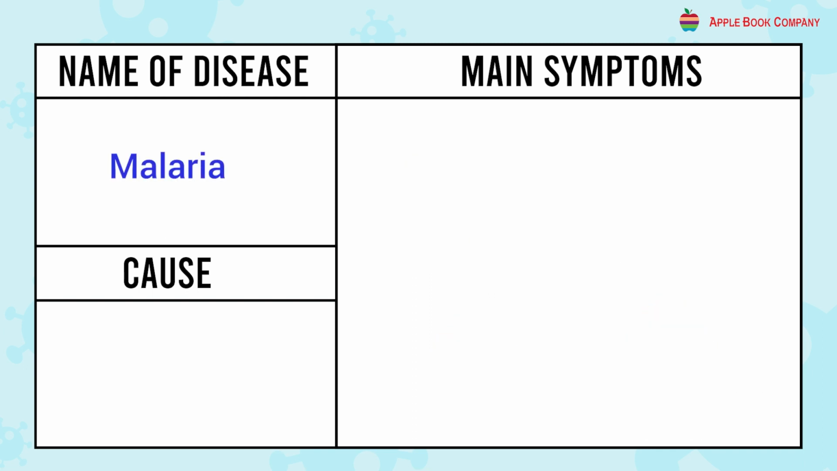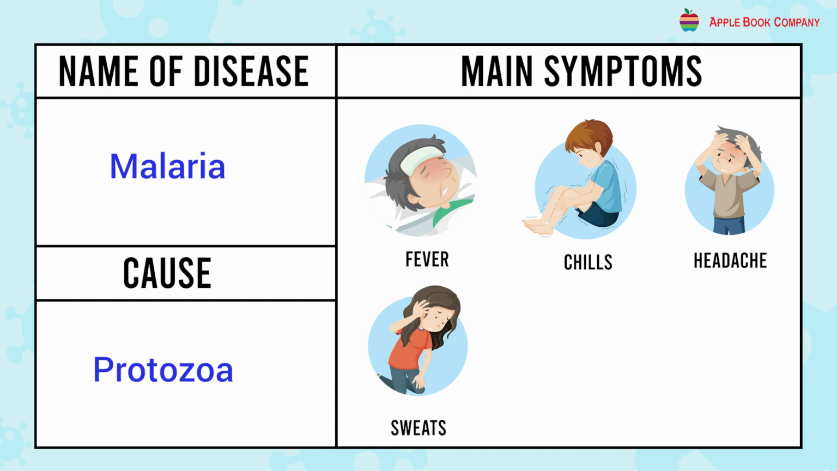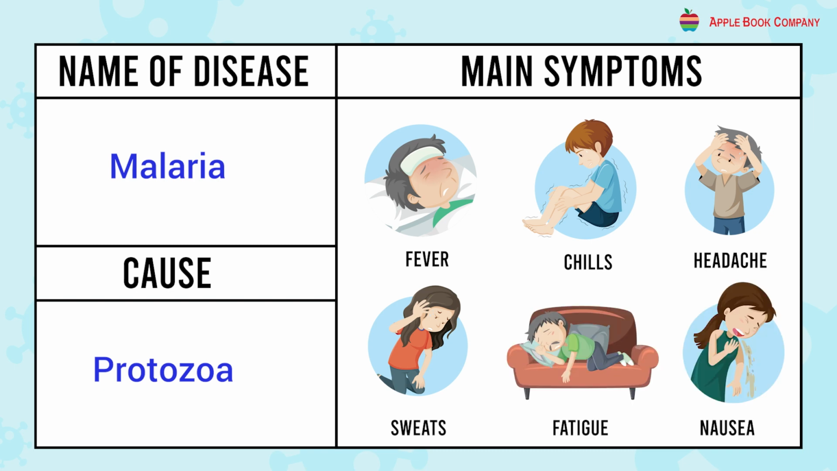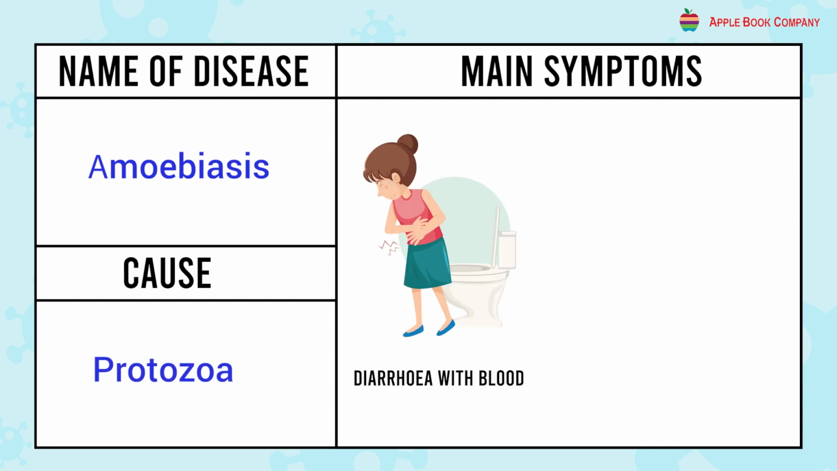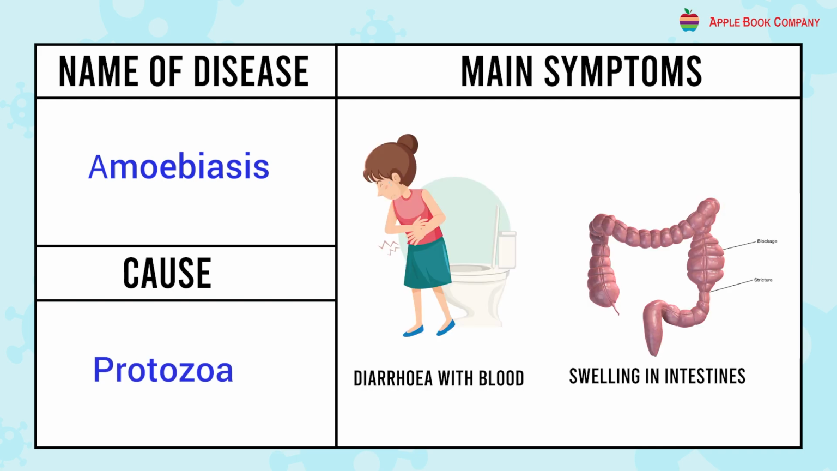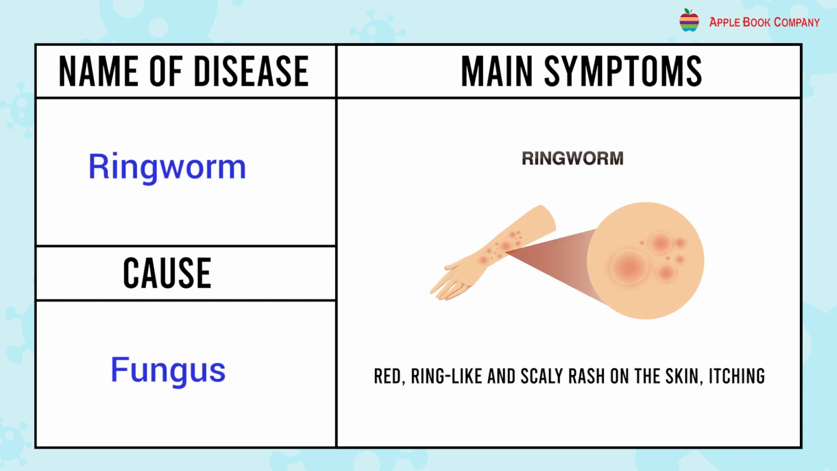Malaria is caused by protozoa, and the symptoms are fever, chills, headache, sweats, fatigue, nausea. Amoebiasis caused by protozoa, and the symptoms are diarrhea with blood, swelling in intestines. Ringworm caused by fungus, red, ring-like and scaly rash on the skin, itching.